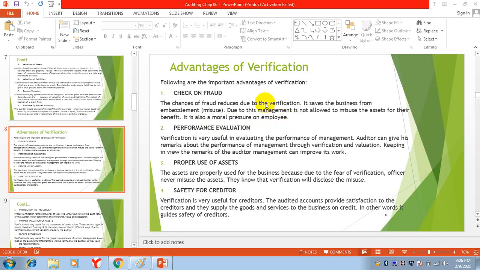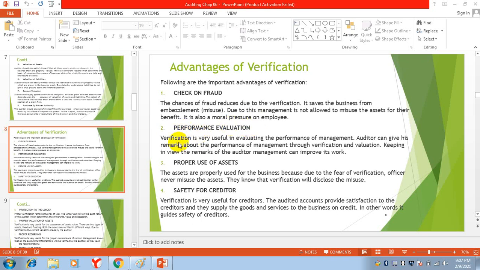Pressure of what? Pressure of verification, that there will be verification from the auditor. So employees can't misuse the assets of the company. If there is proper verification, there will be a check on fraud, a check on the assets, and a check on misuse. Management cannot misuse the assets of the business.